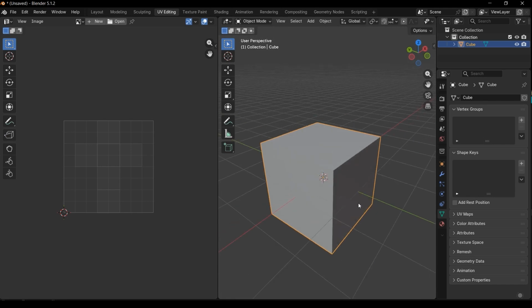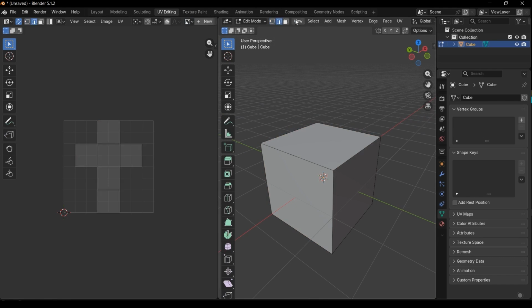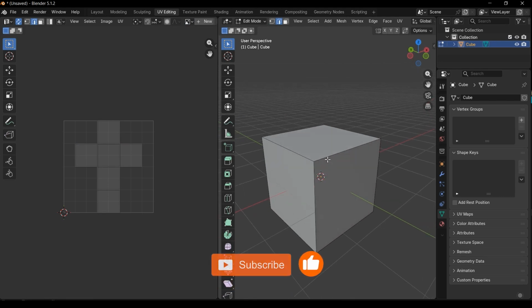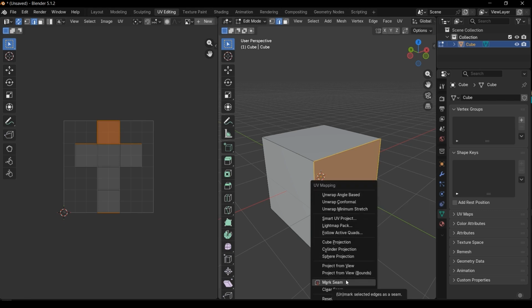We need to go to the edit view using the tab key, press the edge mode. Edge mode is so necessary in the UV unwrapping section, and let's split out these four edges. But splitting out does not mean you need to split it in 3D view. Actually, splitting is in 2D view, it is editable for 2D view. So here we need to select this edge, this, right, four edges. Press U and press mark seam.